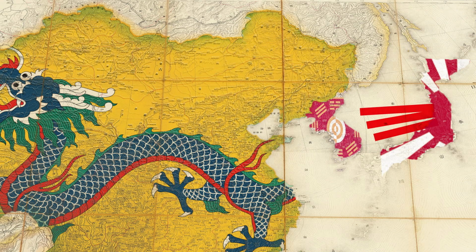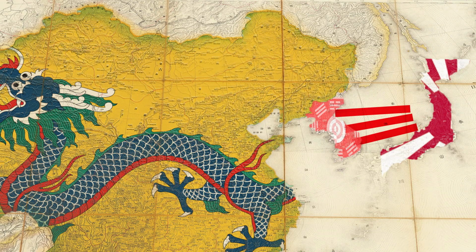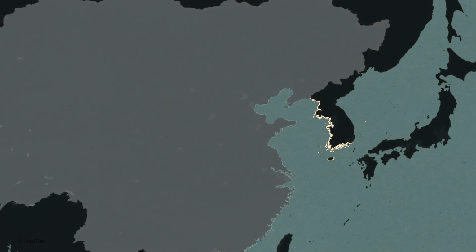The war was largely about control over Korea, which was seen as strategically important to both powers. Following the Japanese victory, China sued for peace, and in 1895 signed the Treaty of Shimonoseki. The war demonstrated the failure of the Qing dynasty. Korea won independence from China. The Joseon dynasty was replaced by the Korean Empire in 1897.